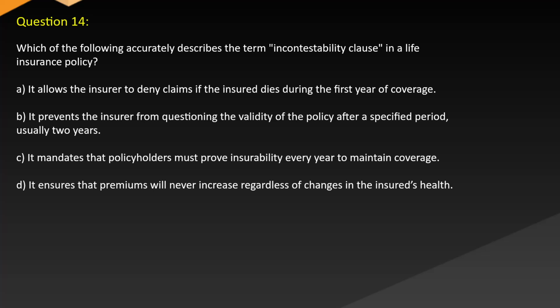Question 14. Which of the following accurately describes the incontestability clause in a life insurance policy? A. It allows the insurer to deny claims if the insured dies during the first year of coverage. B. It prevents the insurer from questioning the validity of the policy after a specified period, usually 2 years. C. It mandates that policyholders must prove insurability every year to maintain coverage. D. It ensures that premiums will never increase regardless of changes in the insured's health.